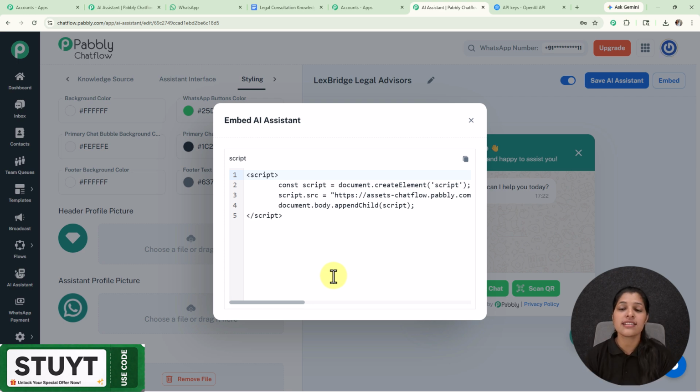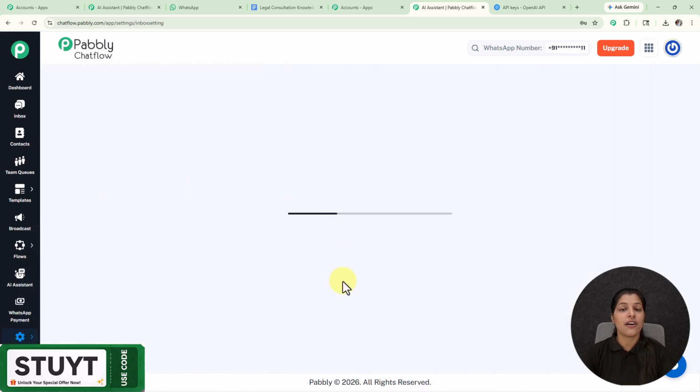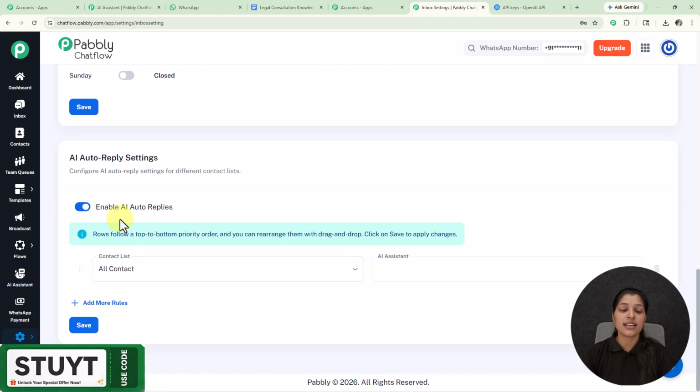Now one more task is remaining, that is enabling AI assistant for all your contacts. So for that you just have to go towards the settings, and here we are getting this option for inbox settings which you have to select. And here we land on this page where you just have to scroll down, and at last we are getting this option for enable AI auto replies, which you have to keep enabled.